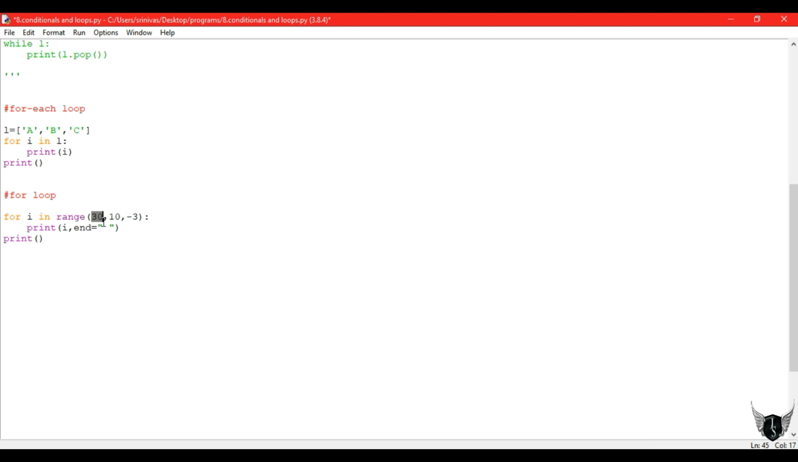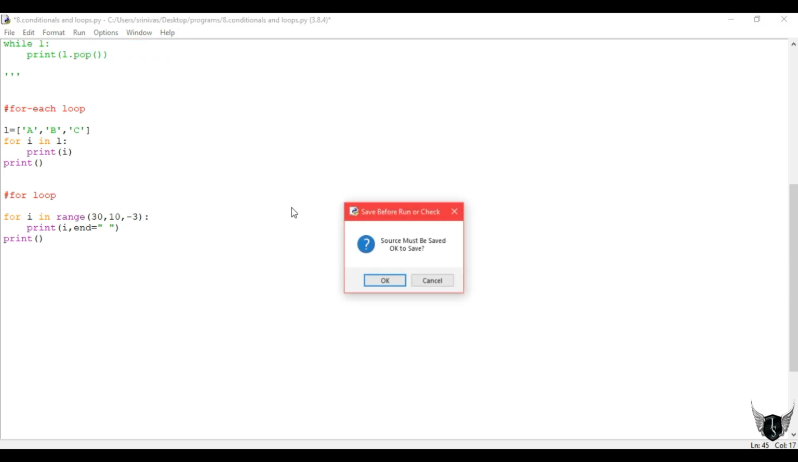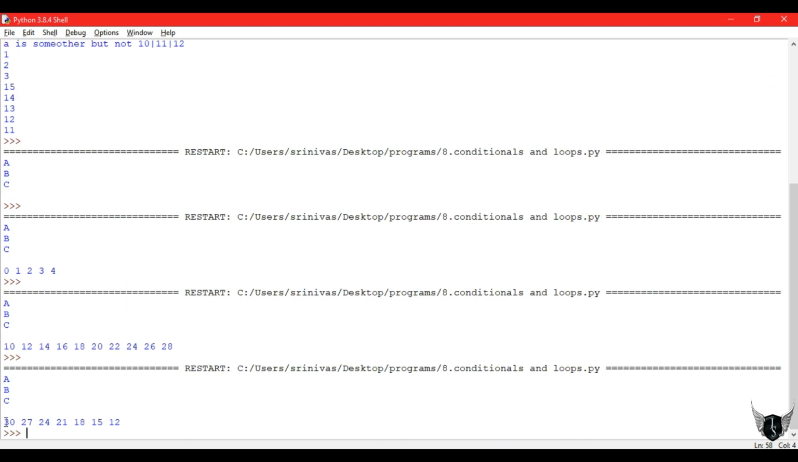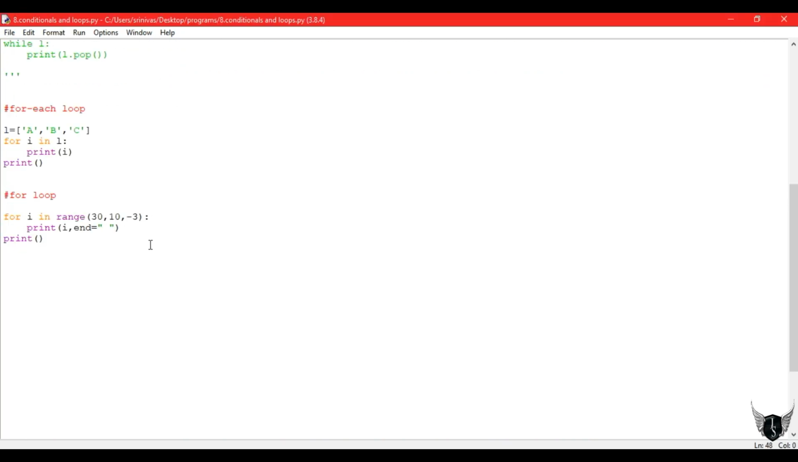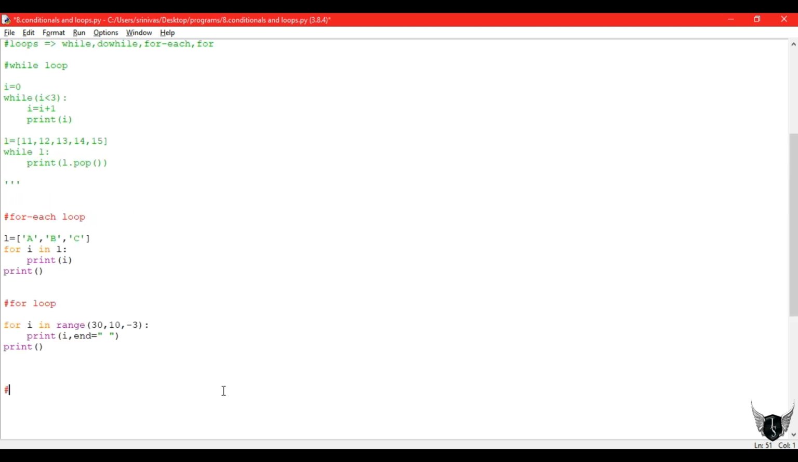We can give even negative values also. So starting from 30, I am coming to 10 in reverse, so 30 down to 10 with minus 3 step size. So this is an example of a for loop.